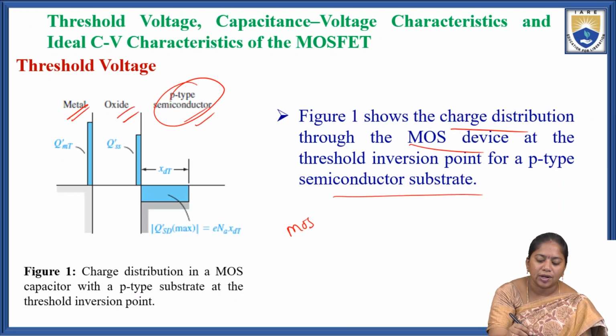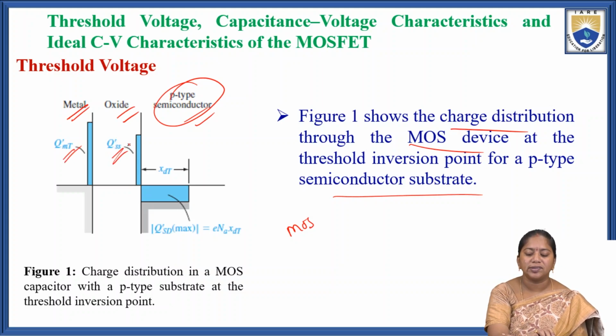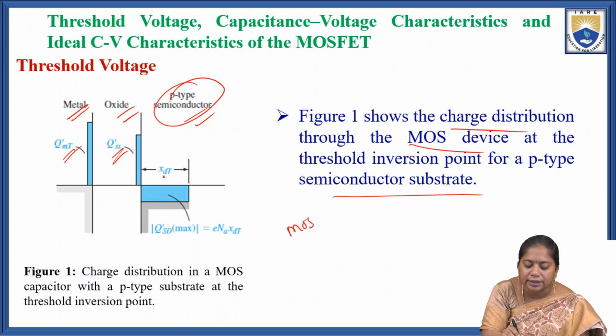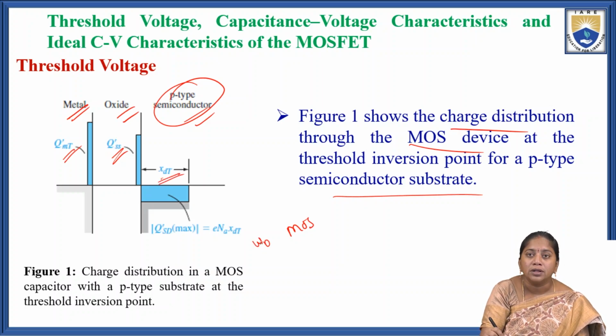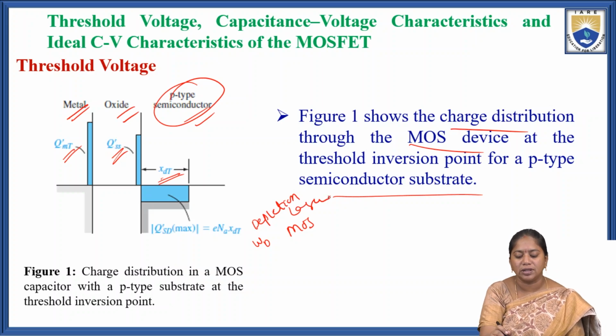This is the charge of the metal. This is the charge of the oxide layer, QSS dash. Here XDT is the depletion layer width, or space charge region width.